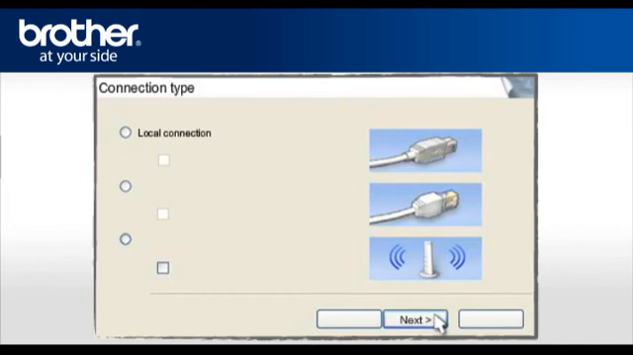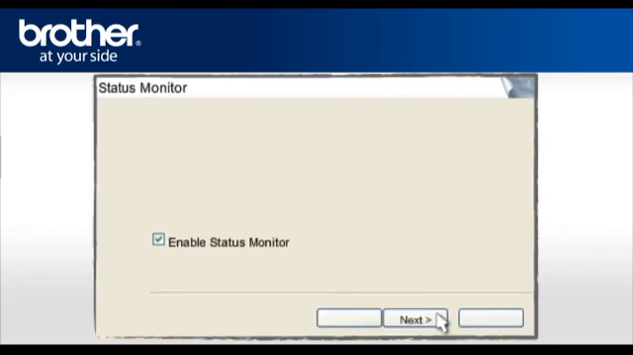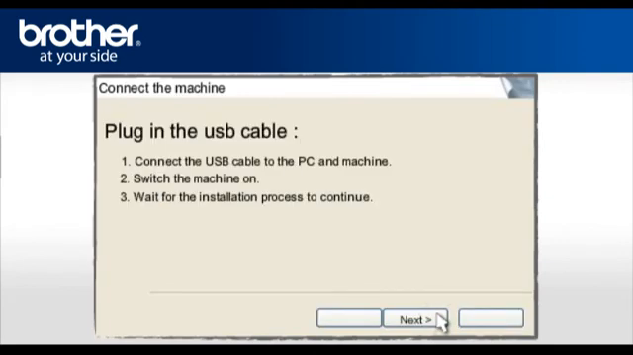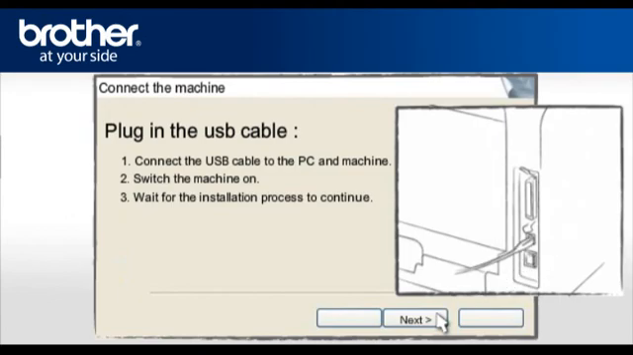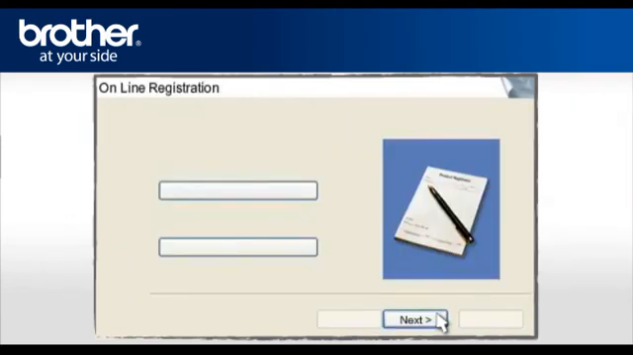At the Connection Type window, select Local Connection and click Next. At the Status Monitor window, click Next. When the Connect the Machine screen appears, connect the interface cable from your Brother machine to your PC. Power on your Brother machine.